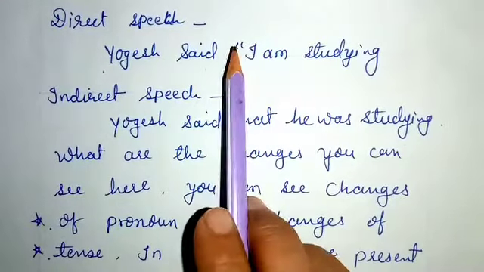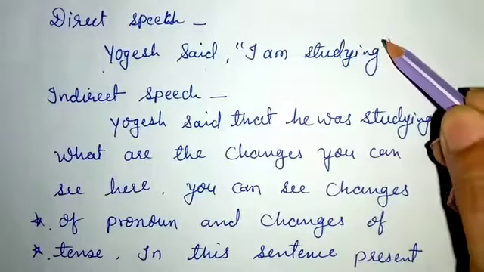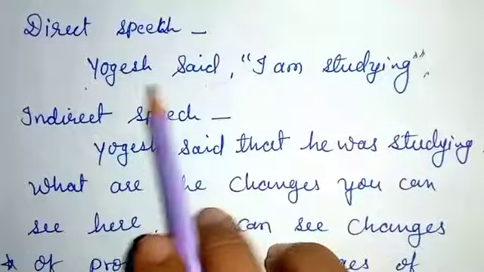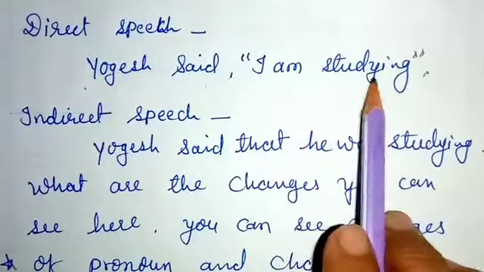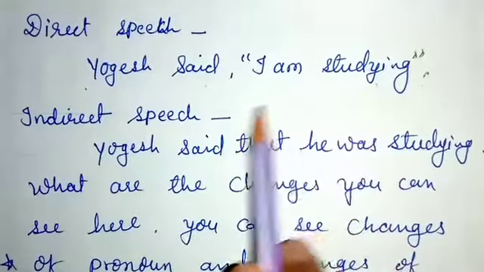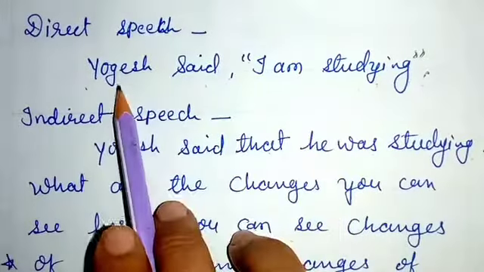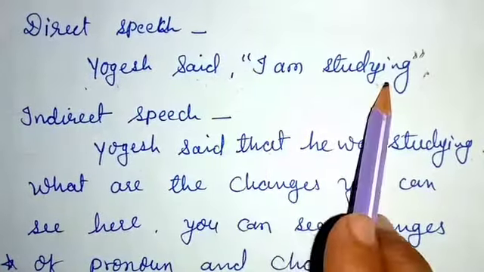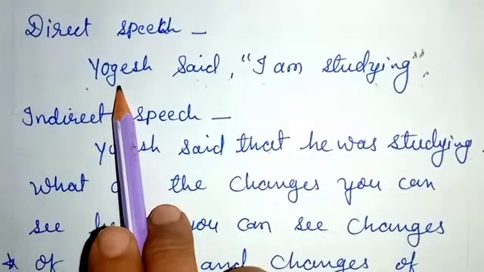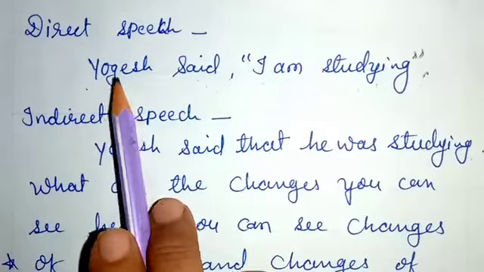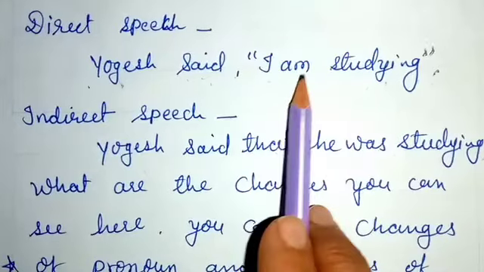Yogesh said, comma, inverted comma, I am studying, inverted comma, close. So here, the direct speech is I am studying. Yogesh said, I am studying. When we change this sentence into indirect speech, we could say, Yogesh said that he was studying, because Yogesh said about himself, I am studying. So we will change this I according to the subject Yogesh. Yogesh is a boy and we will apply the pronoun he for it. So Yogesh said he, and the present tense will change into past tense.